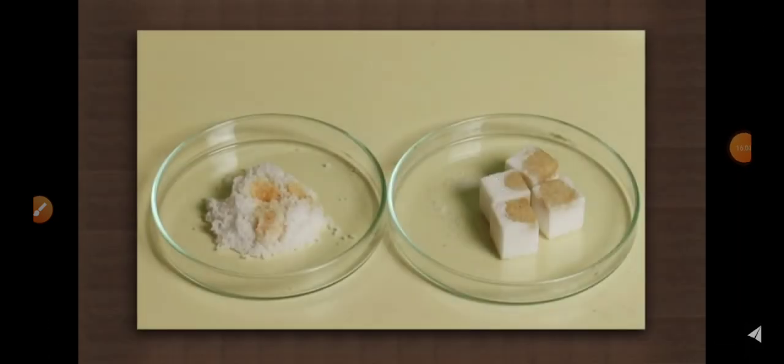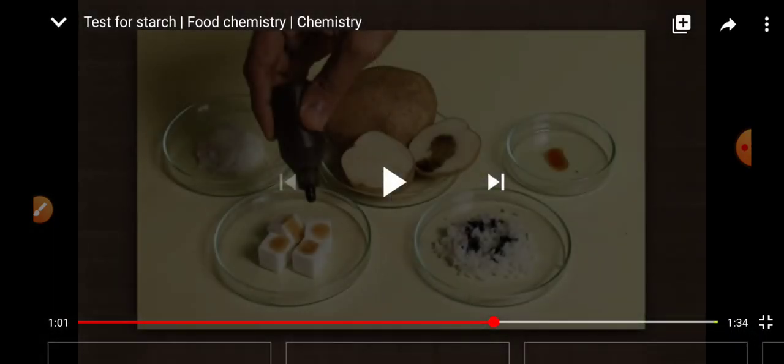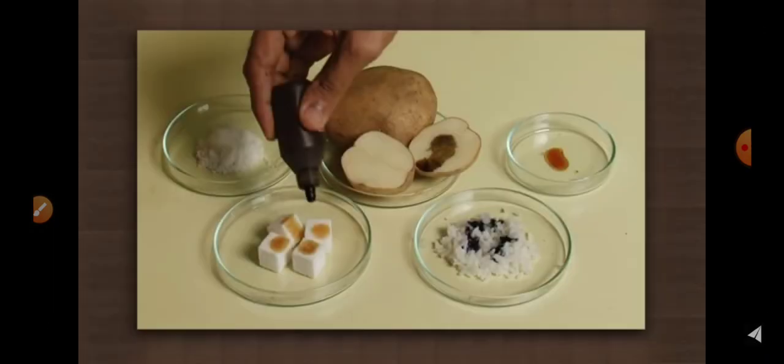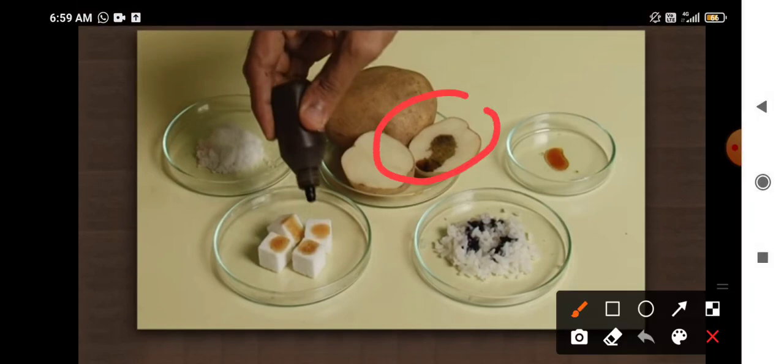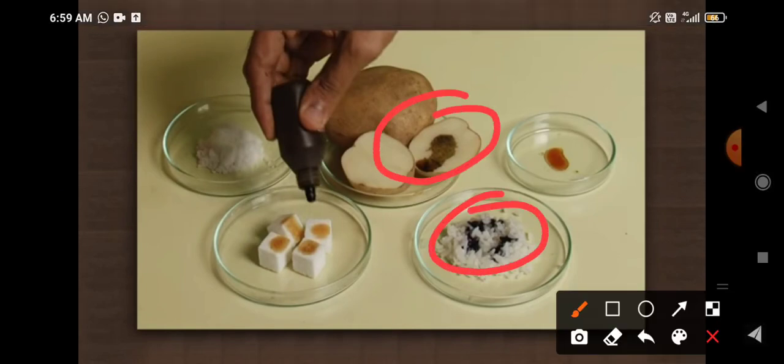Okay, so we have seen in the video that the color of potato and rice turns blue-black. So these two food items indicate the presence of carbohydrates in them.